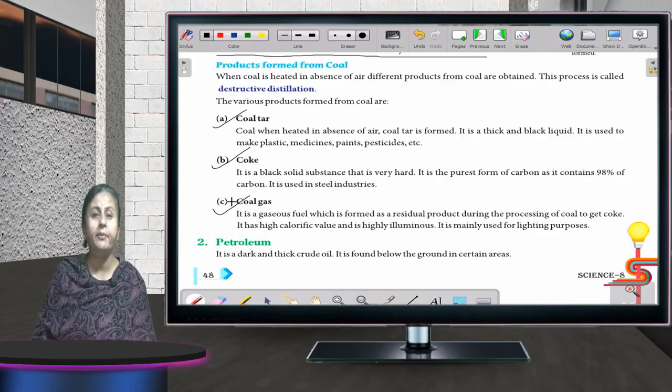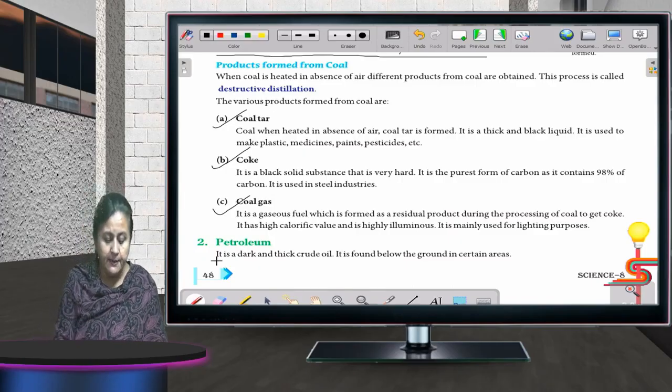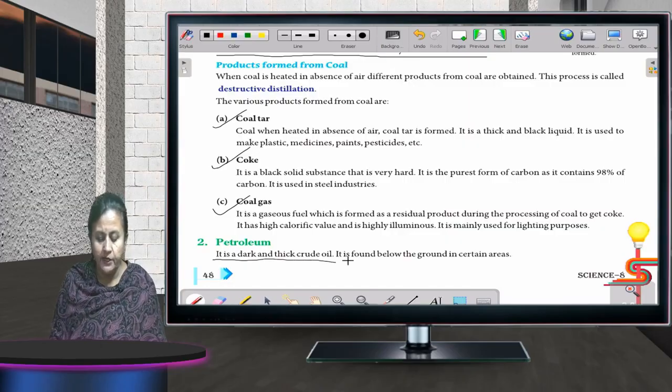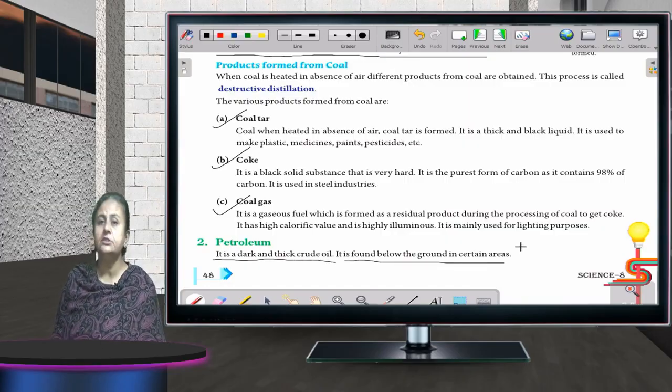Fine. Now petroleum also. It is dark and thick crude oil. It is found below the ground in certain areas.